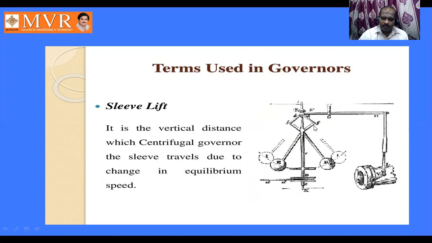Here the links are provided like this. Here we have a lever, and here we have a weight. If there is more weight, the sleeve is going to fall. So to raise it, we have to increase the speed of these balls, so there we have to supply the power. So it is the vertical distance the sleeve of the centrifugal governor travels due to the change in equilibrium speed.